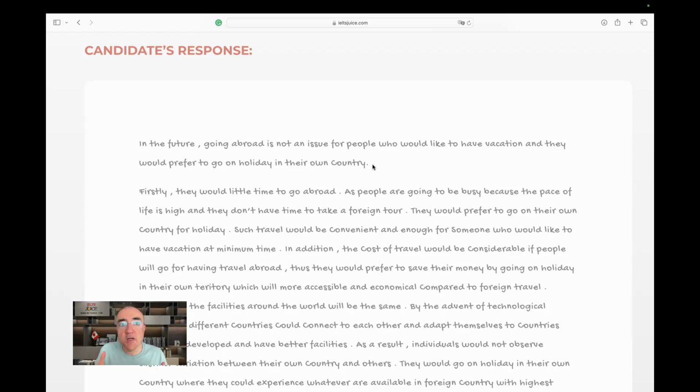I don't see the writer's own opinion. I am just introduced to the two elements. One element is there are people who would like to go on a vacation or go on a trip in their own home country, and there are others who prefer to go abroad. And this is what is going to happen in the future. There are some elements missing here.